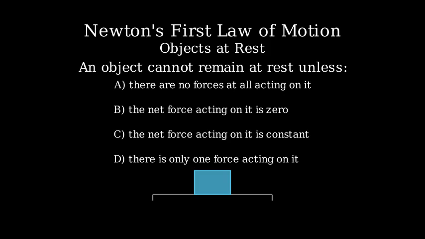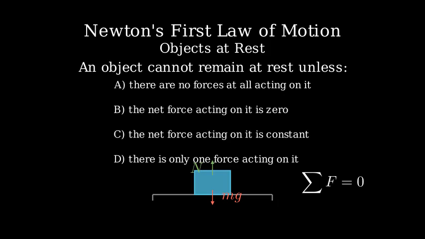Consider a book resting on a table. The force of gravity pulls the book downward. However, the table exerts an equal and opposite normal force upward. These forces are balanced, making the net force zero, allowing the book to remain at rest.